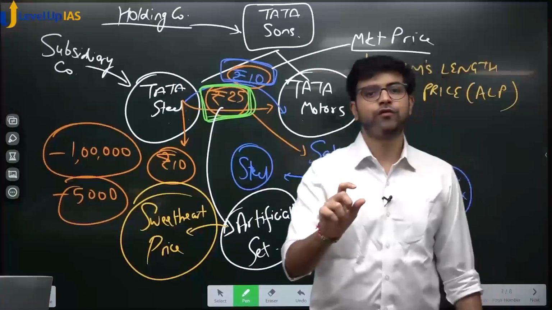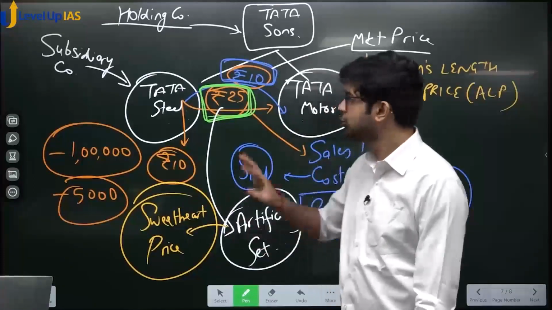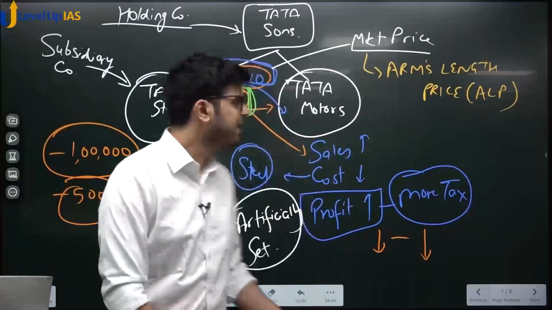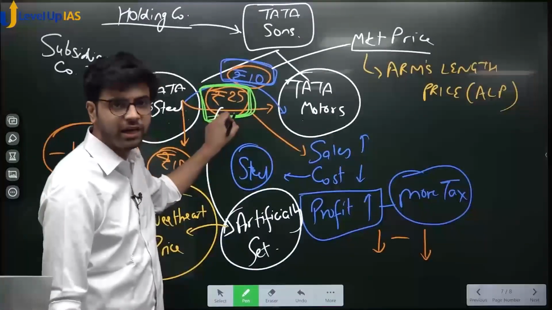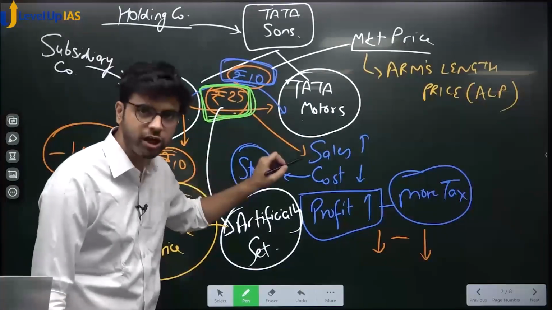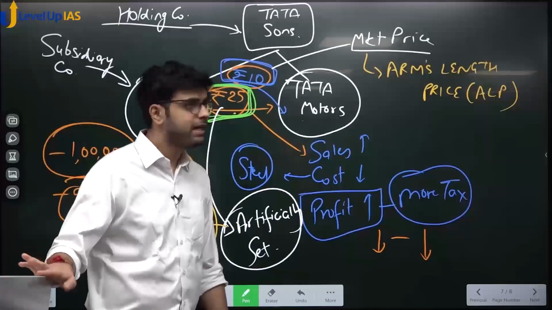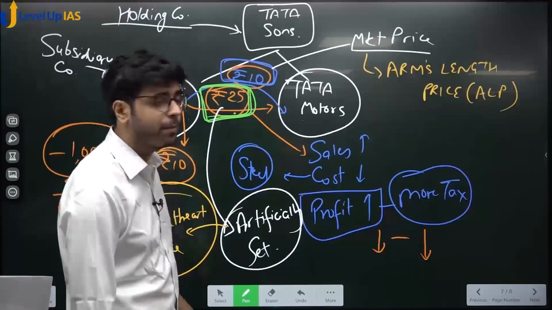Now, let's say the income tax officer comes and he scrutinizes. What is the point of debate between this? In this entire transaction, he doesn't have a problem with anything. He only has a problem with 25. The income tax department says, please use 10 rupees only in your accounting. Don't use 25. Tata Motors says I am using 25. Yes or no? Okay.